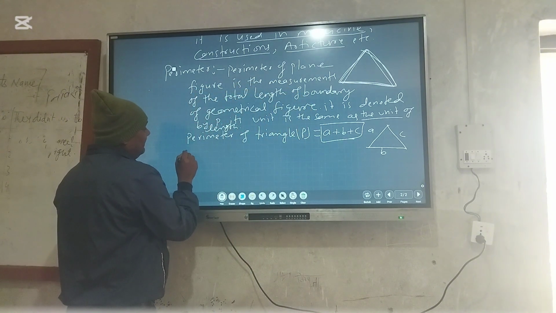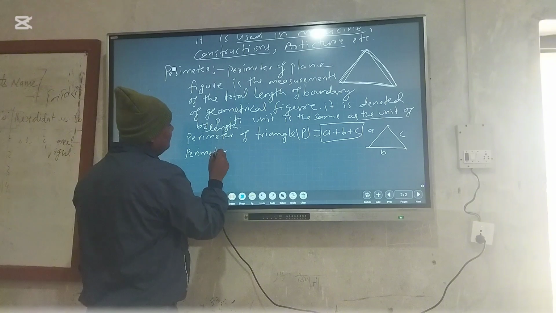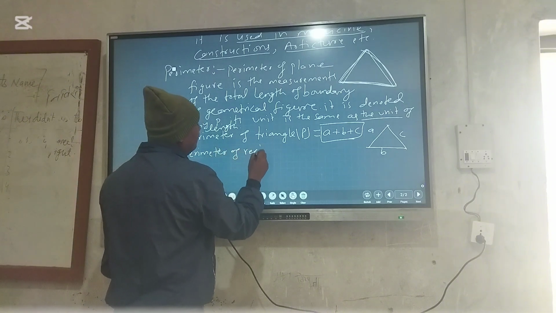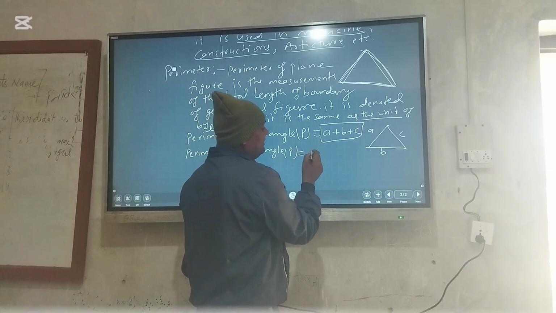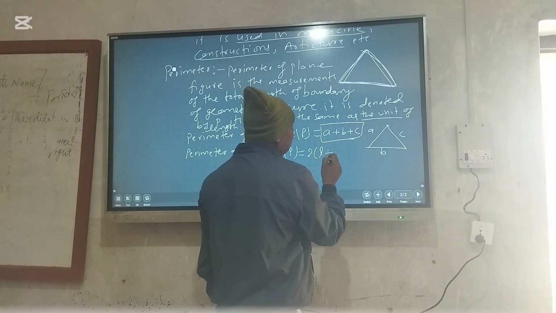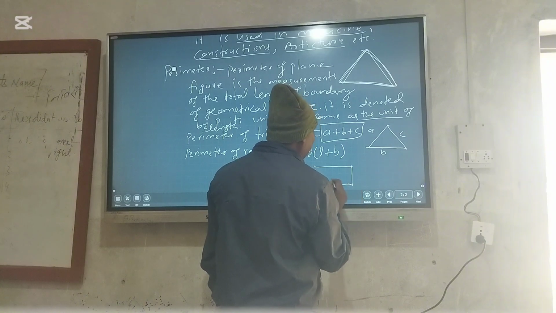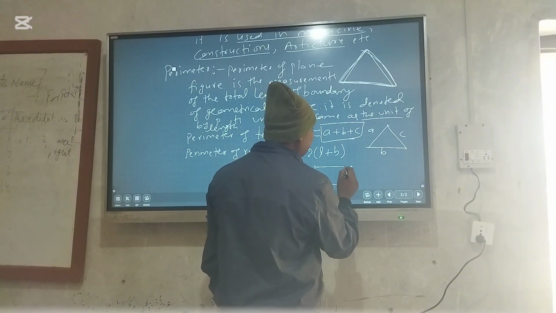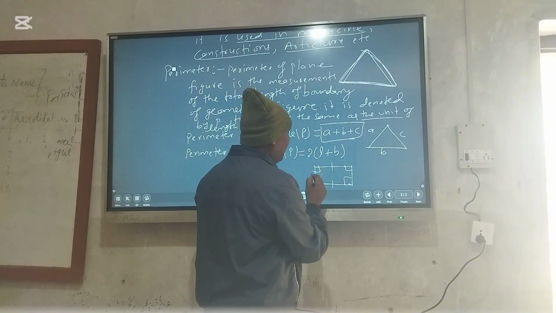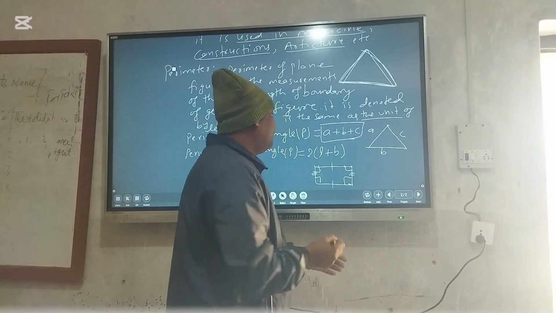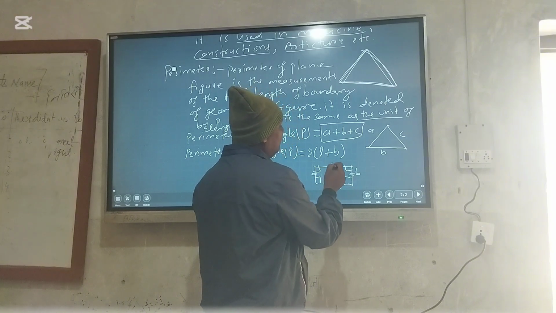Similarly, the perimeter of a rectangle is also denoted by P. That means 2 times (L plus B). Here is a rectangle. We first know that in a rectangle the opposite sides are equal. If its length and breadth are L and B, then the opposite side is also equal.